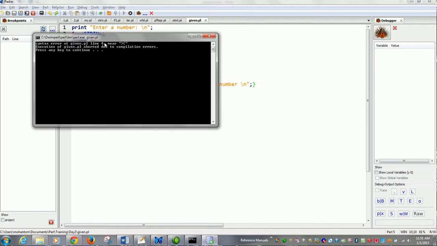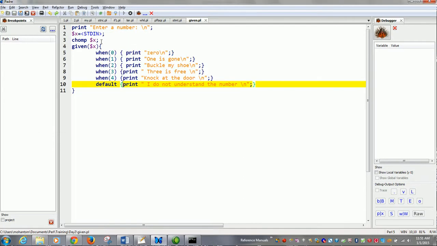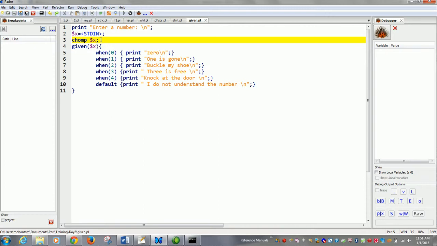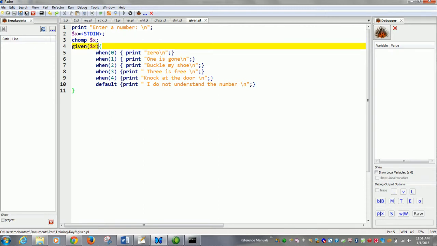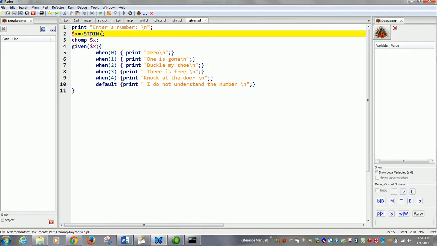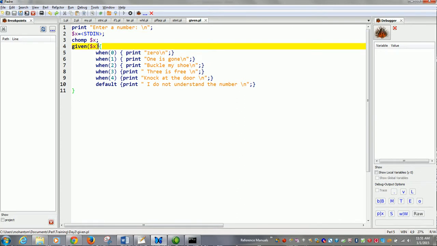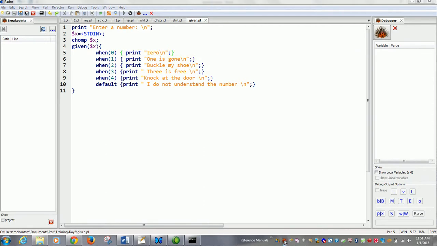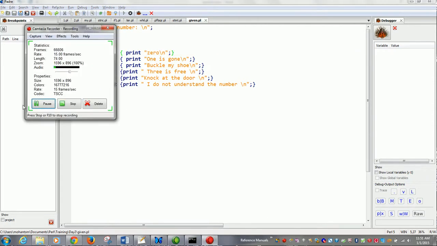At given.pl near line 4. Let me hard code it. Let me take a look at the code.